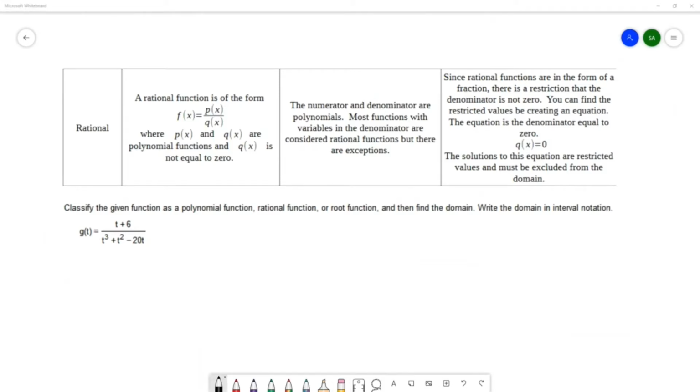So we've got these three types of functions that we're working with, and we want to try to recognize which type we have. The rational and the root are more obvious than the polynomial. When you have a rational function, you're going to see a variable in the denominator, so something like 1 over x. When you have a root function, you're going to have something inside of a radical.